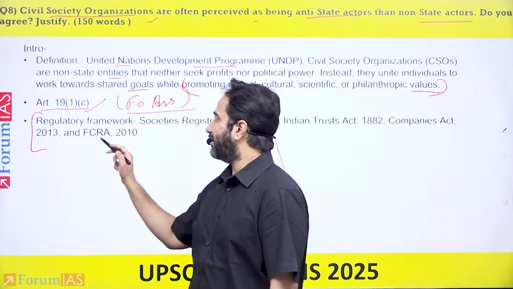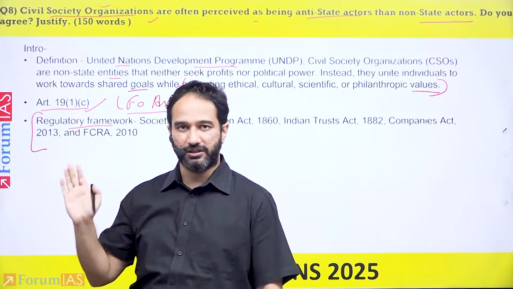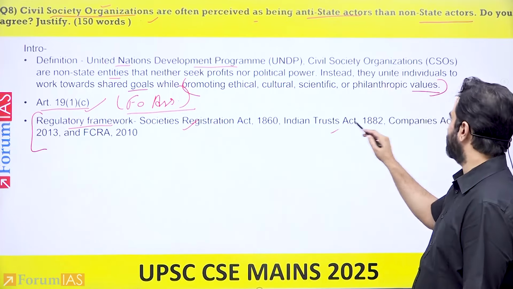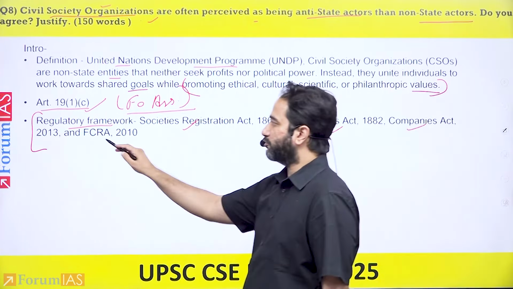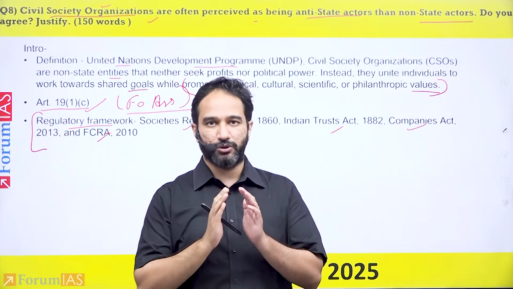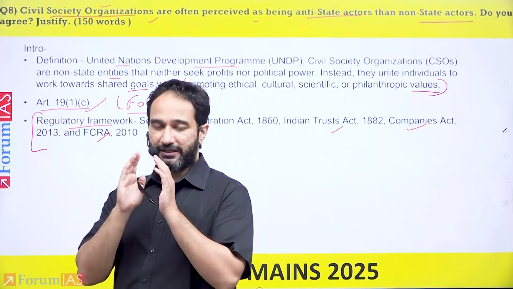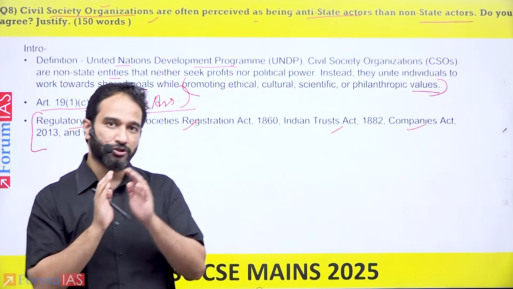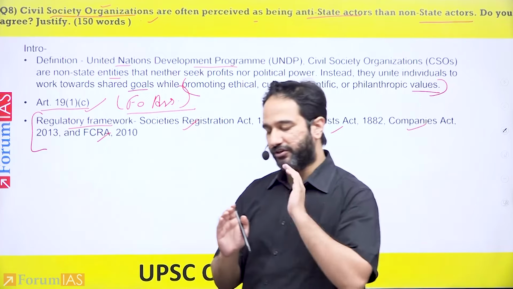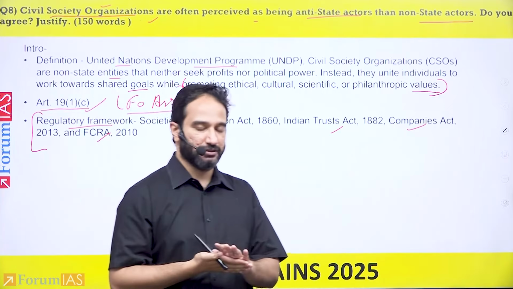Then you highlight the various regulatory frameworks that are there for civil society organizations within the introduction, that they are regulated by the Societies Registration Act, India Trust Act, Companies Act, and also by the FCRA. This becomes a small introduction that you end up highlighting. You end up highlighting the definition, the constitutional perspective in relation to civil society organizations, that they have freedom of association, and the legislative aspect.